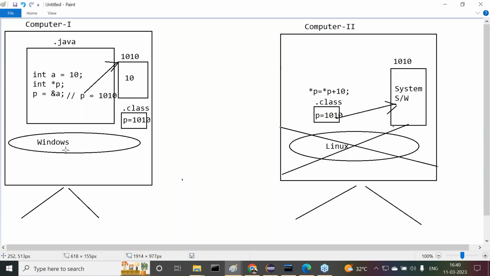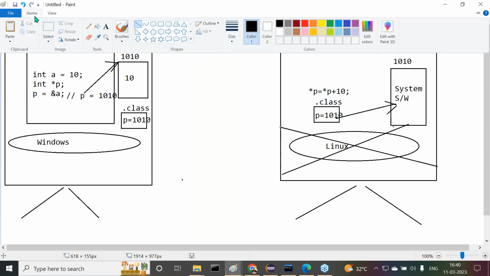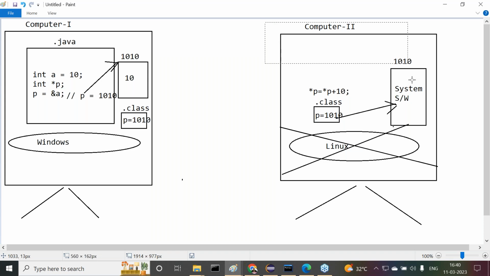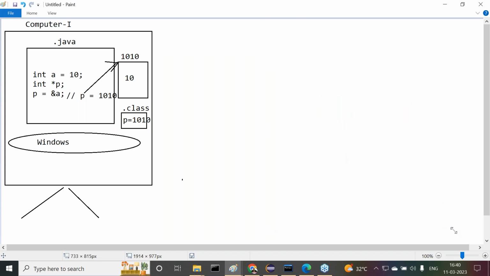But pointers are suitable in platform dependent programming languages. Why? There is no concept of a second computer and no concept of a second operating system. Where we compile our program, there only we execute it. For example, in the same computer and the same operating system, we compile our program. The pointer variable refers to location 1010 where 10 is the data. When we execute the program, the same location is again available for the pointer, and there we can perform manipulation.